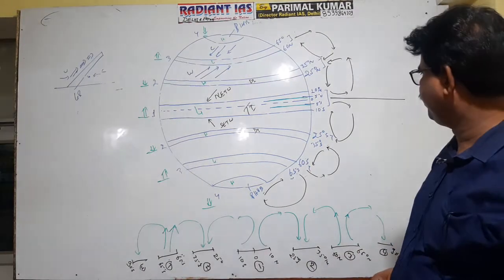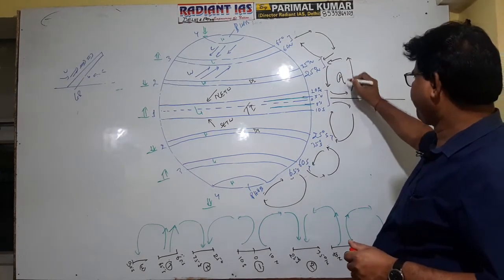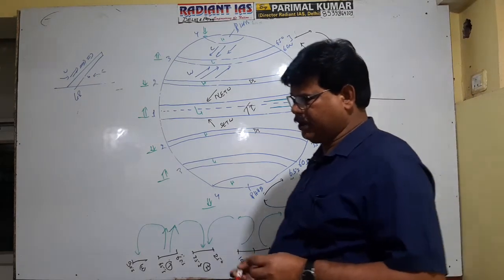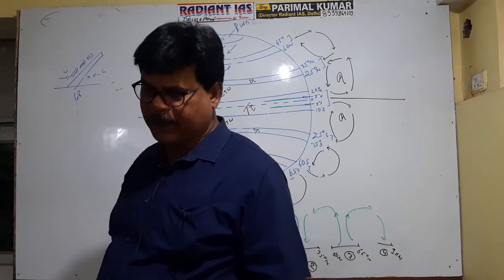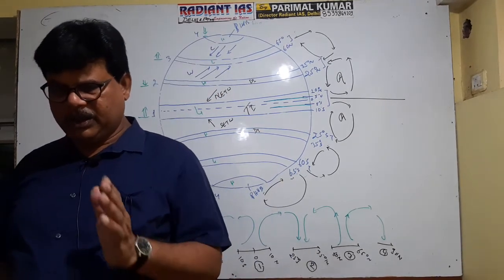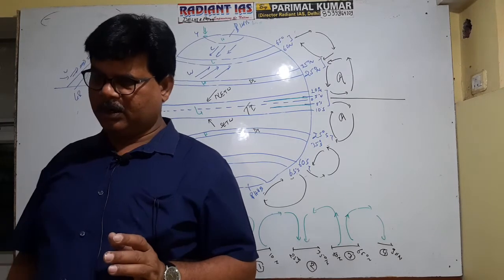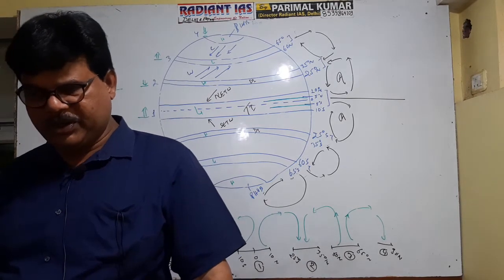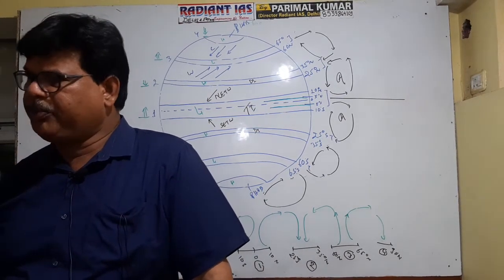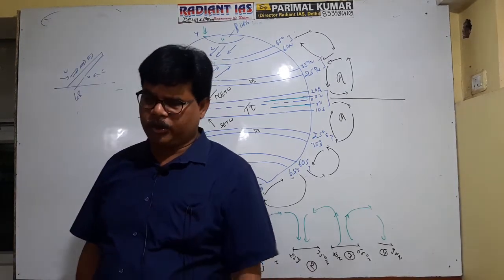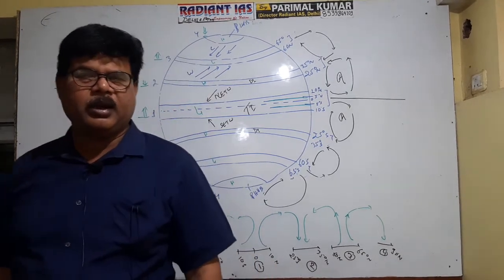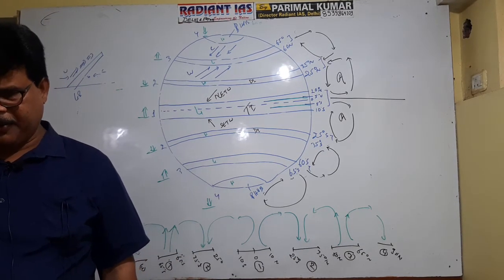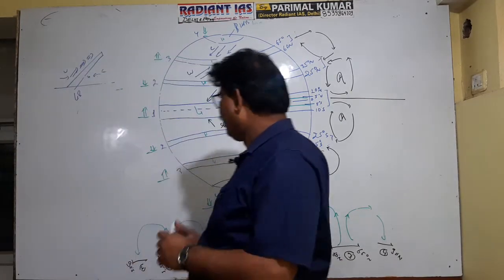Actually, this is A cell. Getting well now? A cell is between the equatorial low pressure belt and the subtropical high pressure belt. It is clear now? This cell is referred to as Hadley cell or lower latitudinal cell or tropical cell. What is the name of this cell? The cell which is produced between the equatorial low pressure belt and the subtropical high pressure belt is referred to as Hadley cell, tropical cell or lower latitudinal cell.